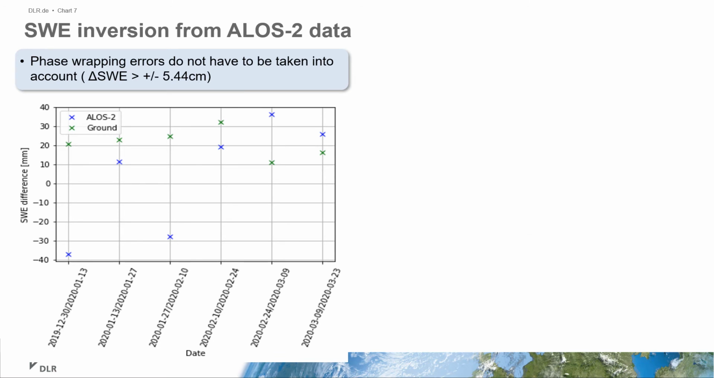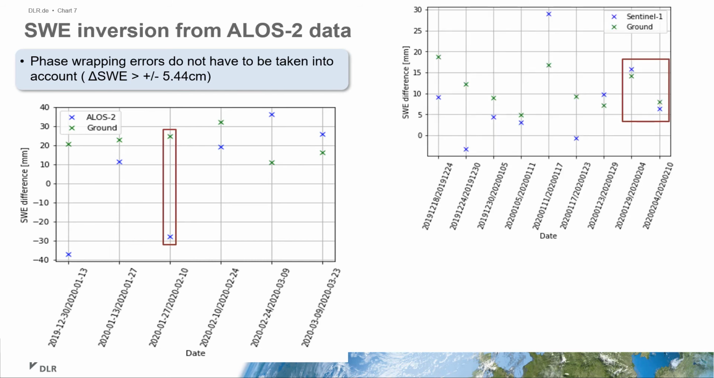The ALOS-2 satellite was chosen for L-band data for the same winter over Finland with a temporal baseline of 14 days. Here you can see again the SWE difference for the in situ and the satellite measurements. For the SWE changes in this winter, phase wrapping did not occur for L-band, but it can be seen that for some points the difference between the measurements is very high, like for example in this case. This time frame corresponds roughly to the one from the last two measurements of the Sentinel-1 data.